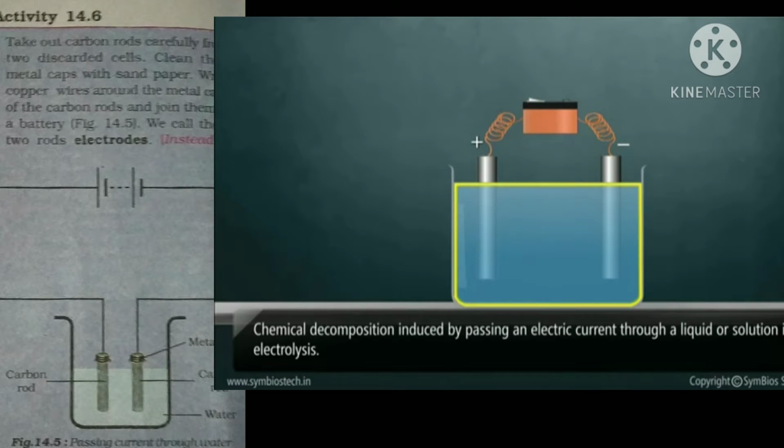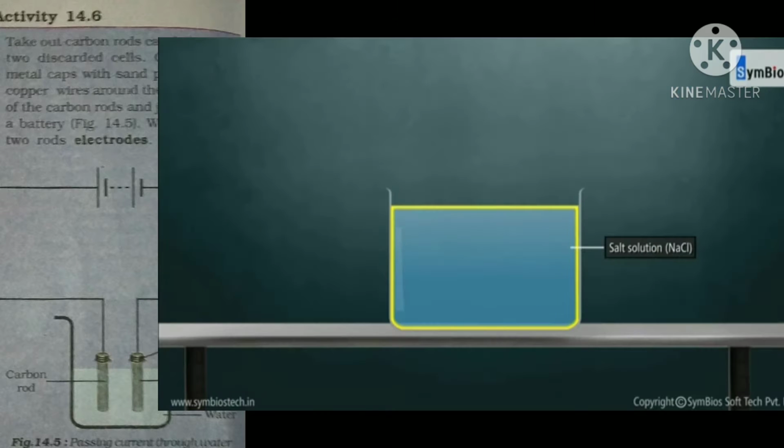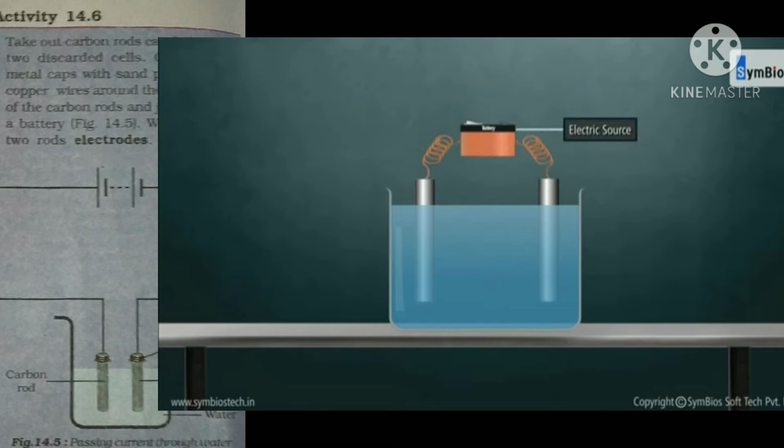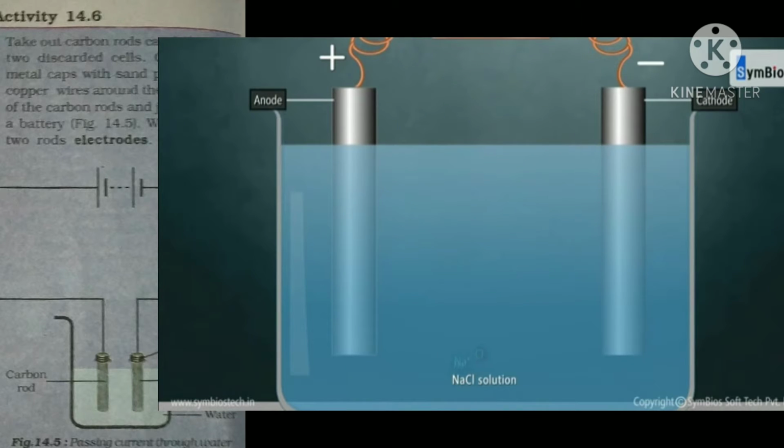So you have to take a discarded cell and take out carbon rods carefully from two discarded cells. Clean their metal caps with sandpaper. Wrap copper wire around the metal caps of the carbon rods and join them to a battery. We call these two rods electrodes. The electrode which is connected to the positive end is known as the anode, and the one connected to the negative end is known as the cathode.